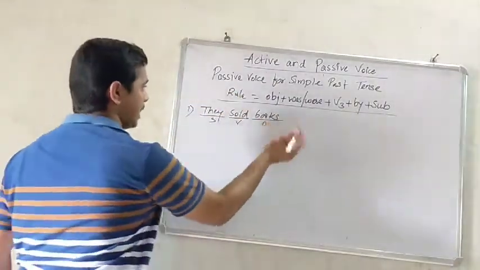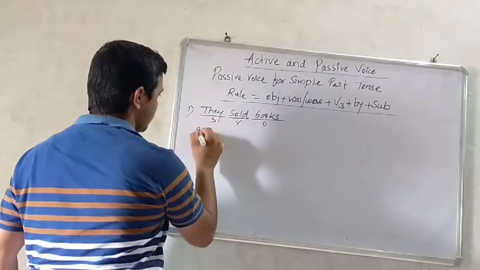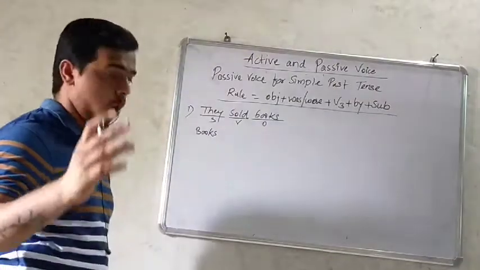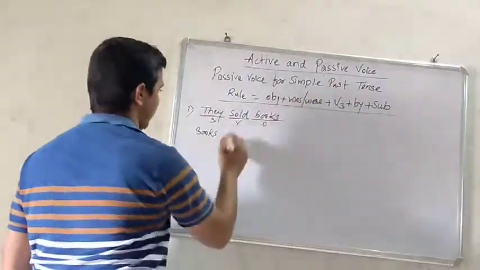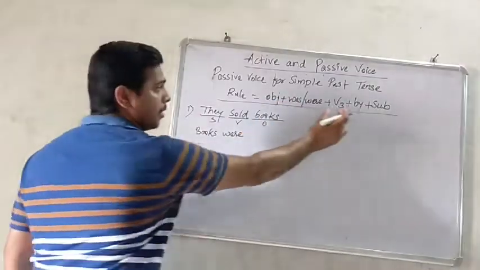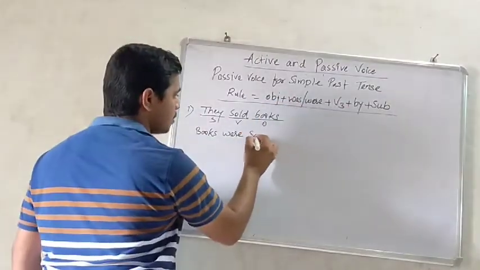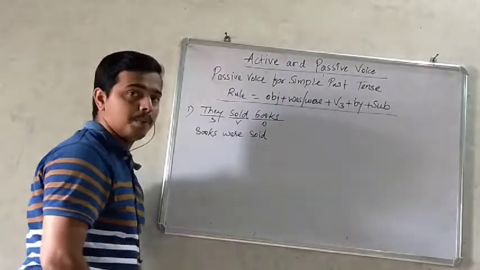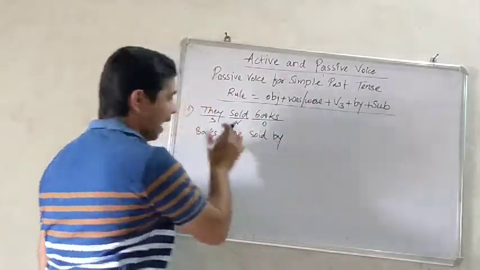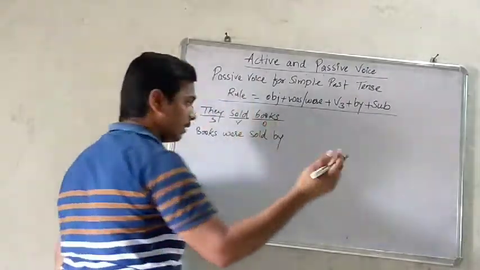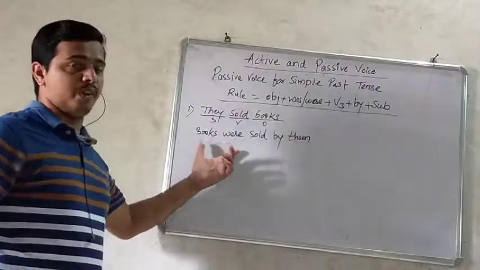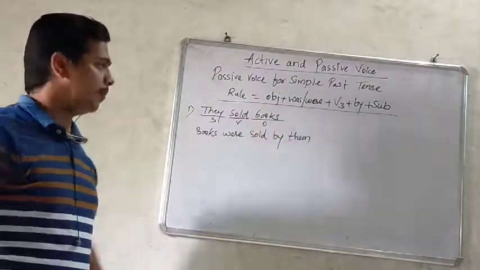Object comes first, that is books. Books is plural, so books were sold by, they changes into them. Books were sold by them.